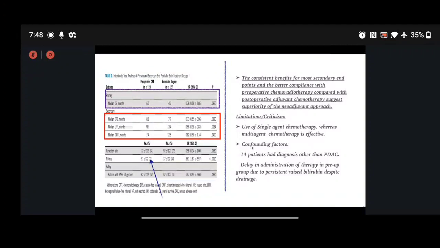There were other confounding factors. 14 patients had a diagnosis other than pancreatic ductal adenocarcinoma, and there was a delay in administration of therapy in the pre-op group due to persistently raised bilirubin despite drainage. One more confounding factor was the addition of radiation in the preoperative group. Whether it negated the effect of the chemotherapy was not answered.